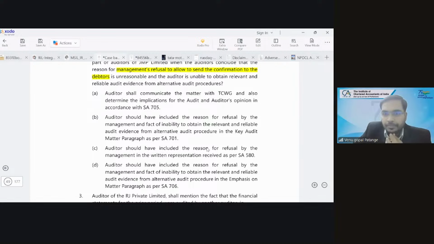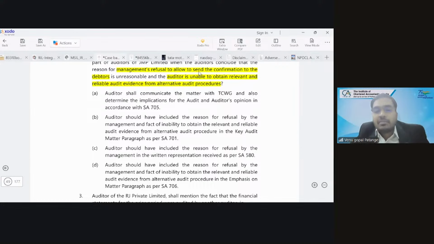You are right, but read this: the auditor is unable to obtain relevant and reliable audit evidence from alternative audit procedures also. You missed this line. Confirmation was not allowed by management. The second point is, as you are saying, is there any alternative audit procedure like subsequent receipts mapping or some alternative evidence?